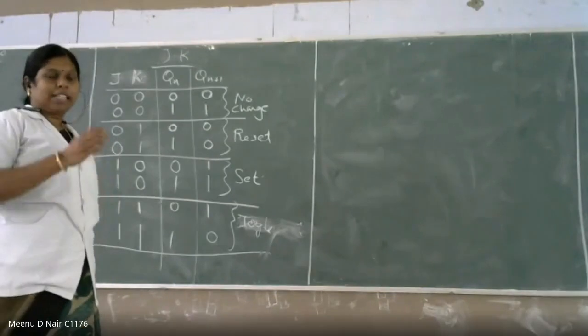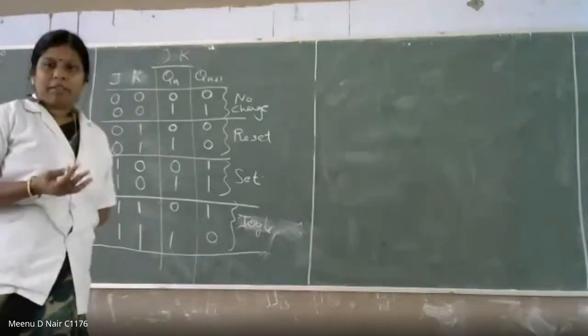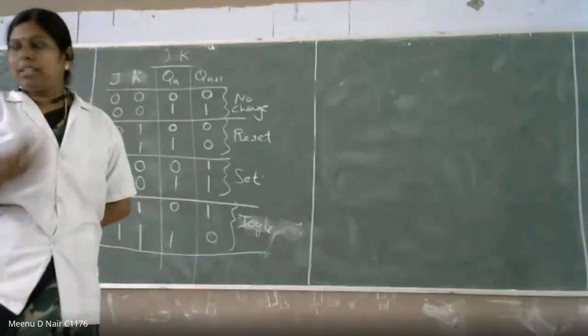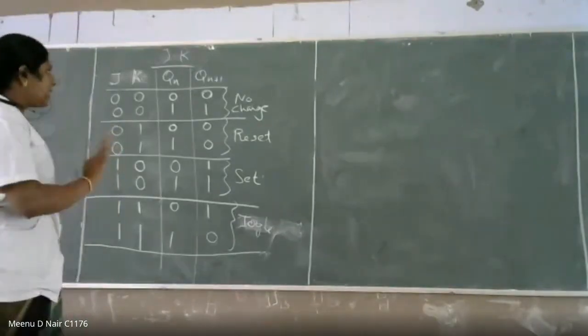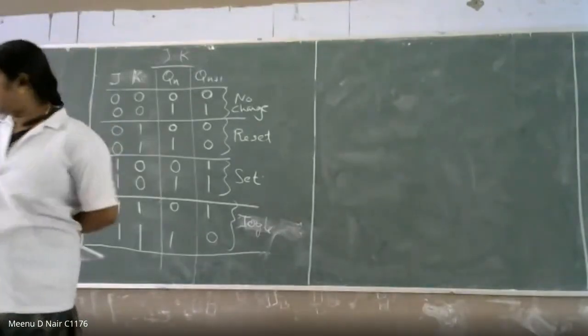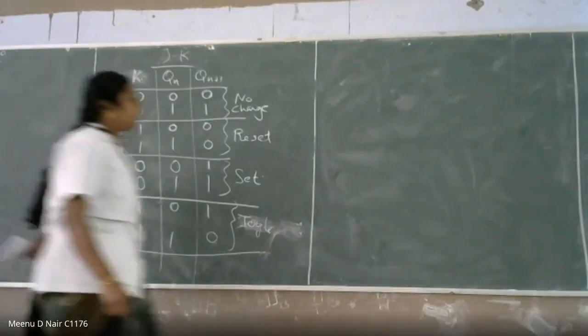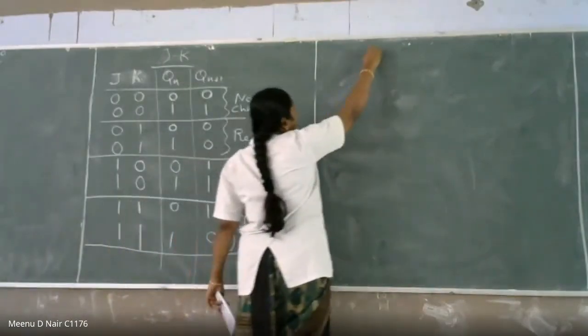If it is 0, your next state will be 1. If it is 1, your next state will be 0. This is your present state and next state. Is that fine? Next, one more thing you have to see, that is D and T flip-flop.